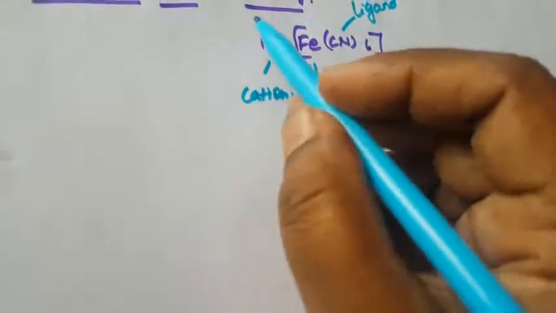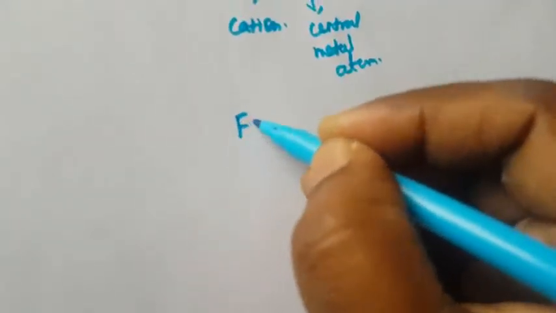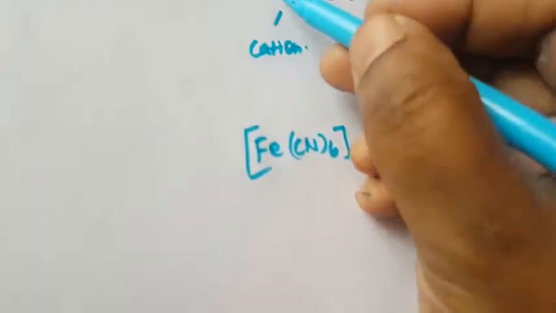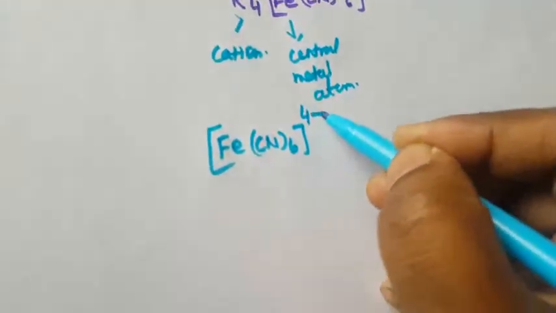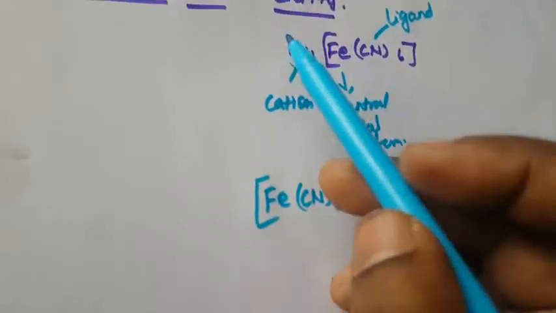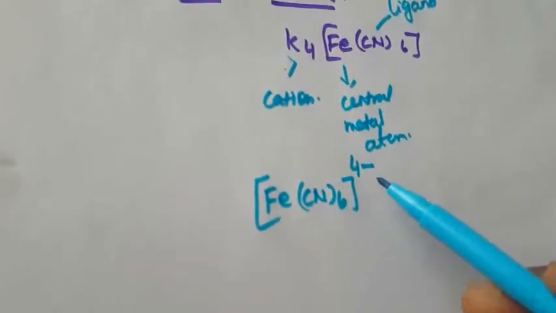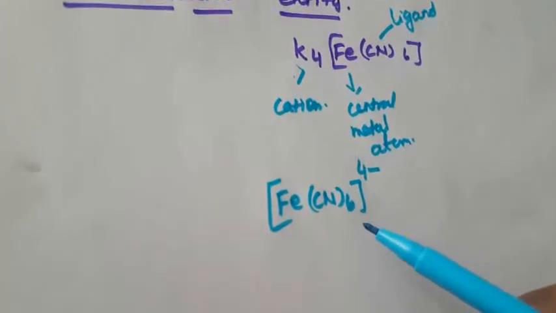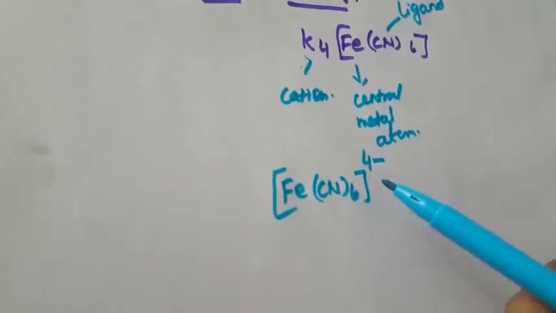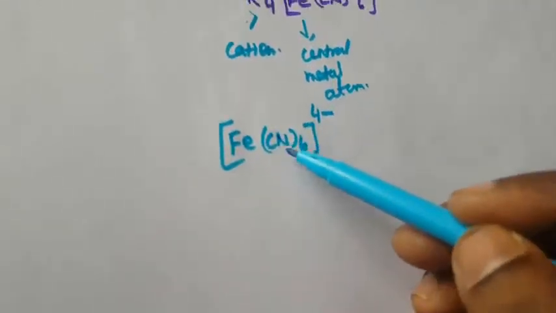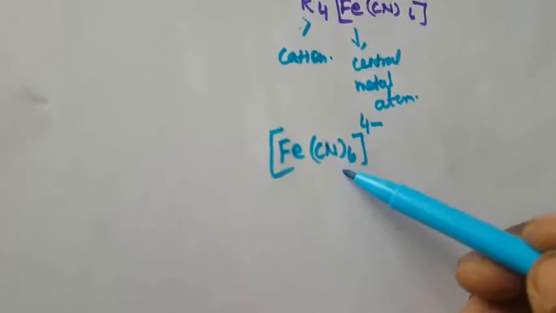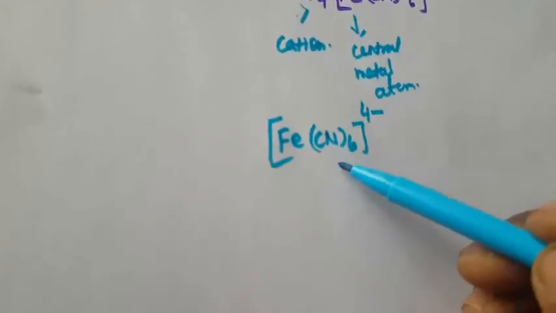So how do we write the coordination entity? Here, K4[Fe(CN)6]: the 4 K is the cation, and this side is the 4 negative ion. Here positive charge, here negative charge. So this is called the coordination entity. What is meant by coordination entity? It is composed of the central metal atom and the ligands enclosed in a square bracket.